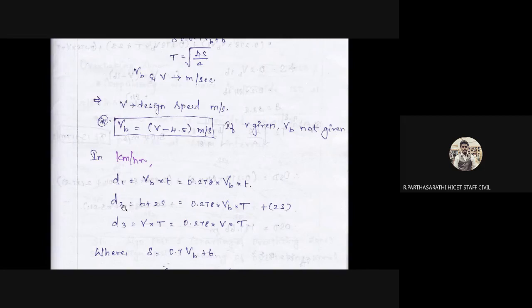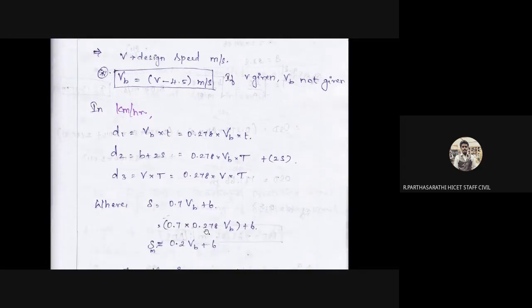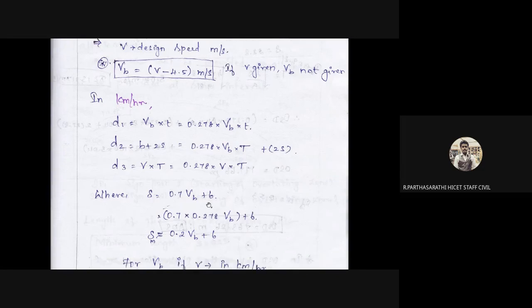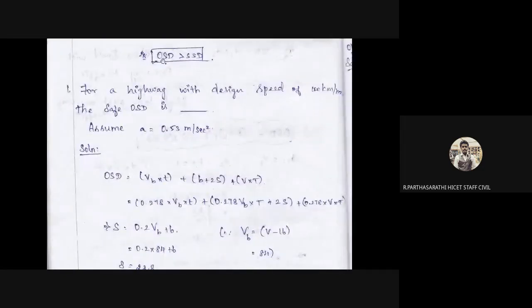D1, D2, D3, where the spacing is given by 0.7 VB plus 6. Already we know this. The overtaking sight distance is always greater compared to the stopping sight distance. The stopping sight distance is less compared to the overtaking sight distance. This is important.